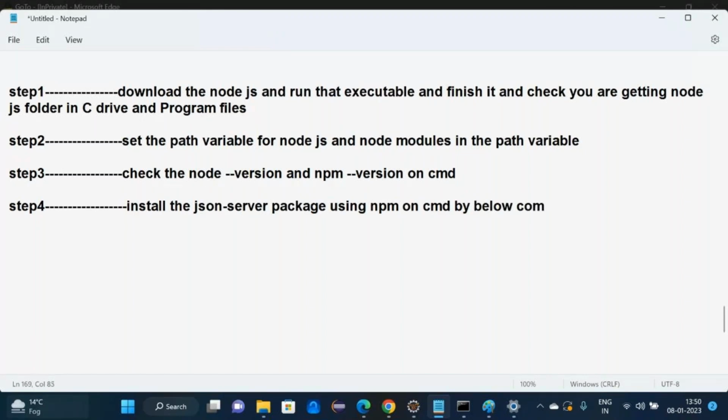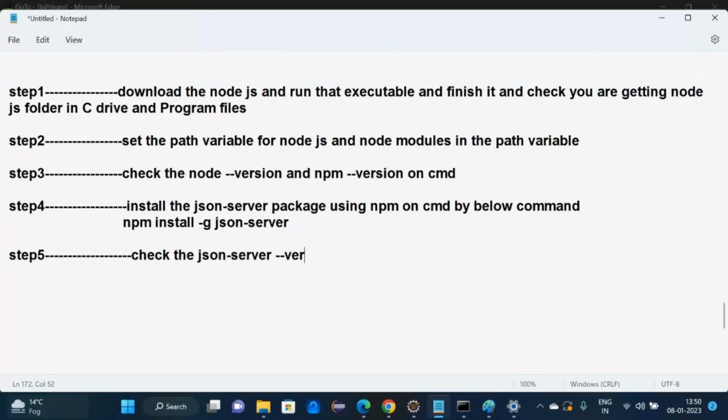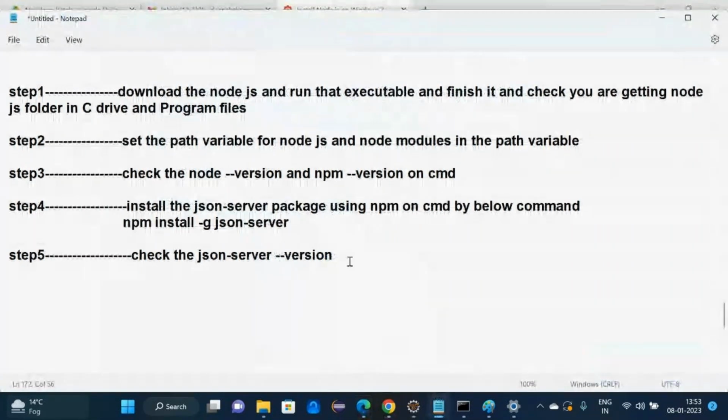This is the command: npm install -g json-server. Step number 5: check the JSON server version. Any doubt, anyone? Please. Next step, see the diagram.